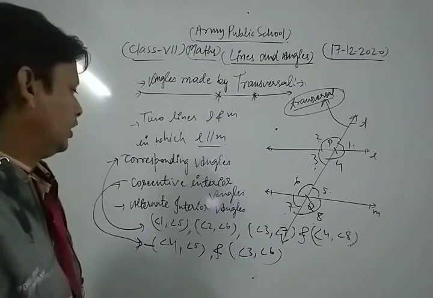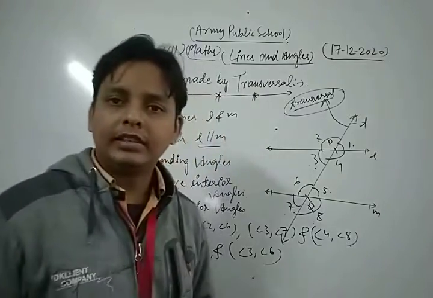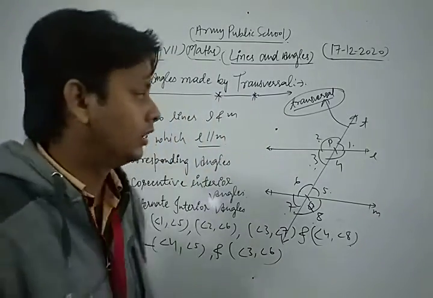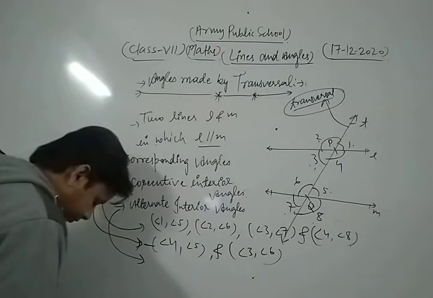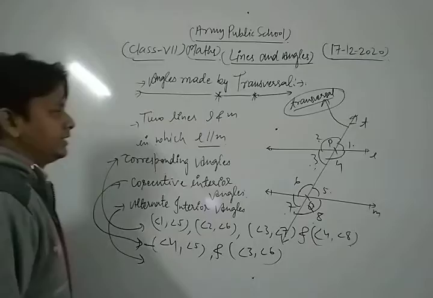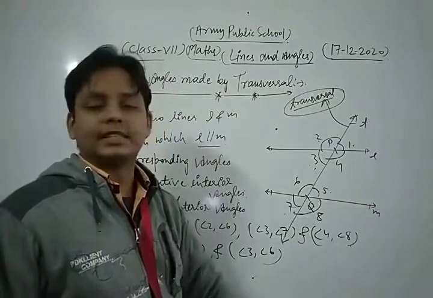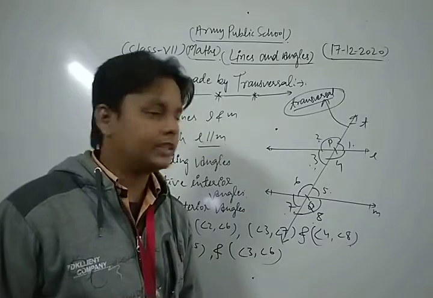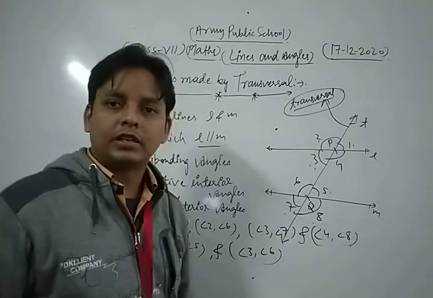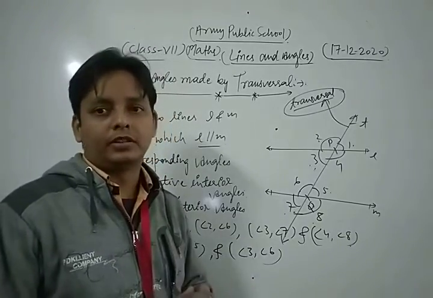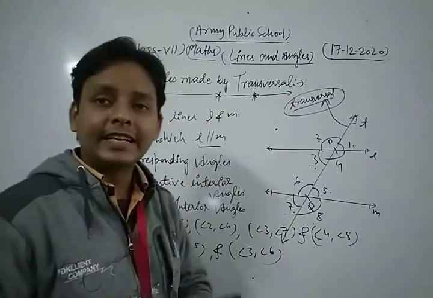Now dear students, we are going to discuss the concept of alternate interior angles. What is the concept of alternate interior angles? Let's see. Dear students, if these two parallel lines are cut by a transversal T, then in that condition the pairs of alternate interior angles are what?